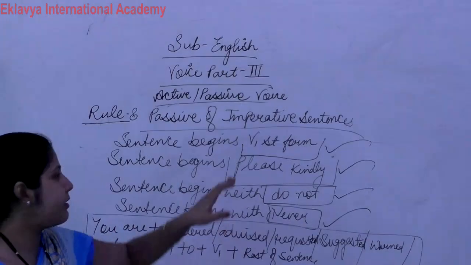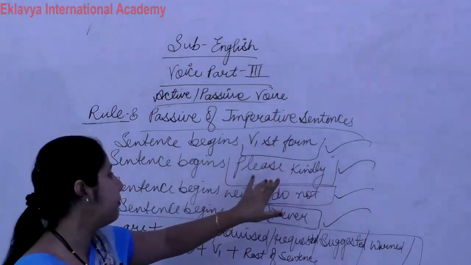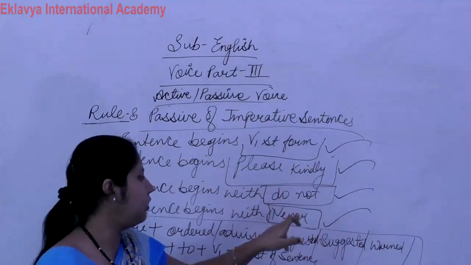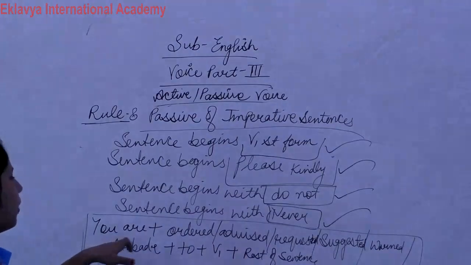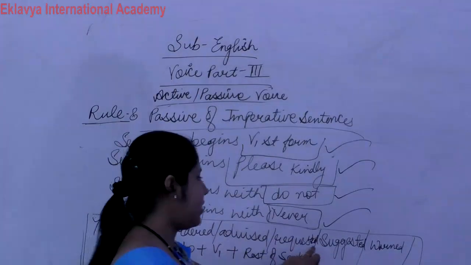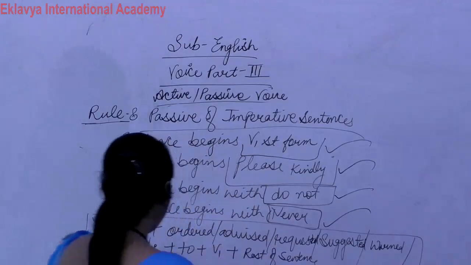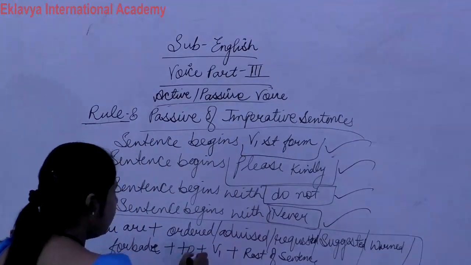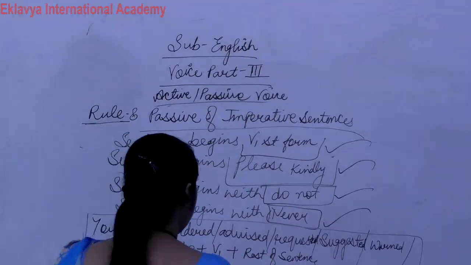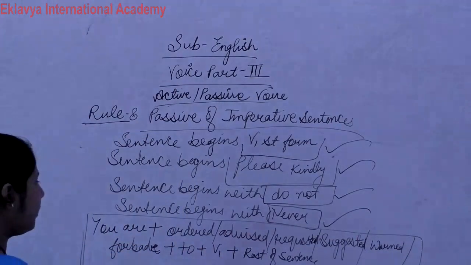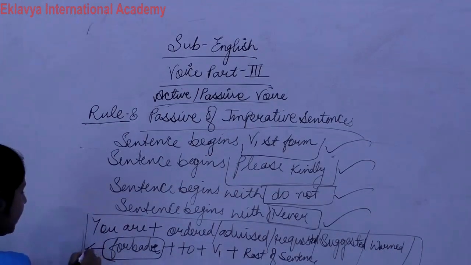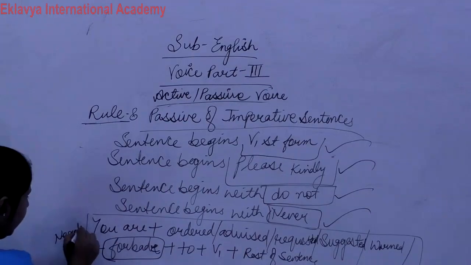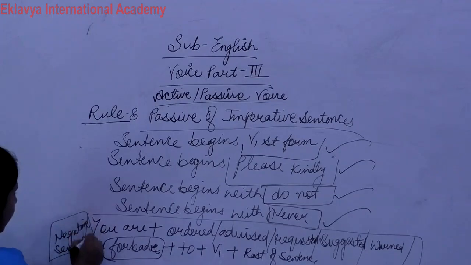If any sentence starts from verb first form, please, kindly, do not and never, clear? So our structure is: you are ordered, advised, requested, suggested, want, forbade, plus to plus verb first form and then the remaining sentence. Now remember one thing, where we use forbade. Forbade we always use with a negative sentence. Clear?